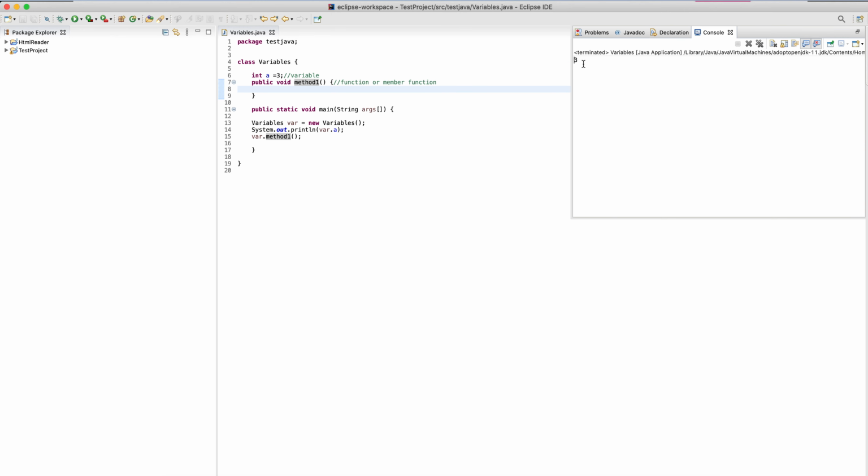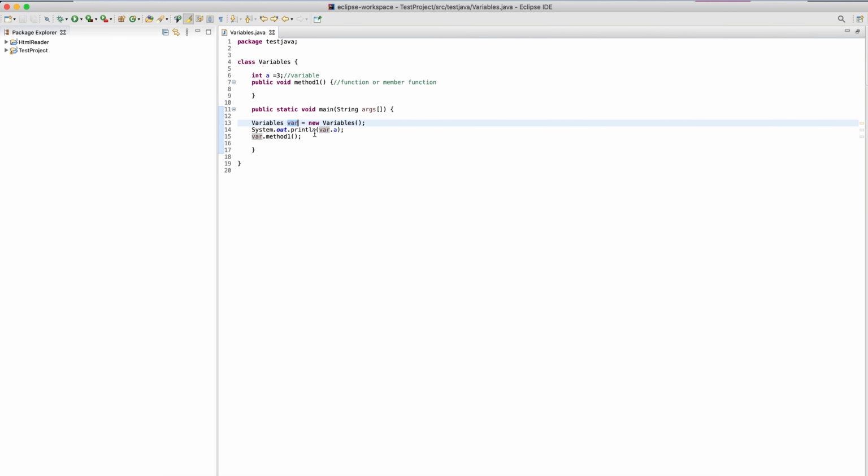See, it is printing 3. Why? Because inside my System.out.println, I am doing var.a, which means I am creating an object of my variable class, and then I am calling this member variable which has the value 3. That is why it is printing variable.a, which is equal to 3.